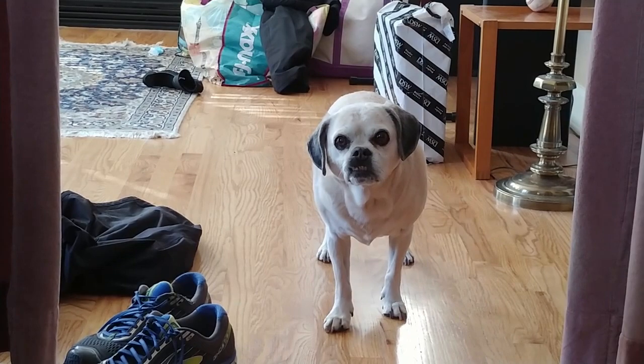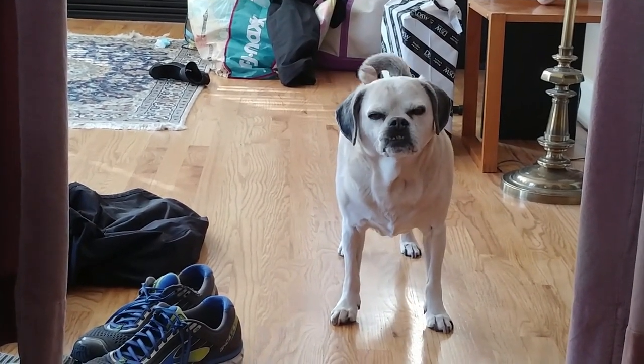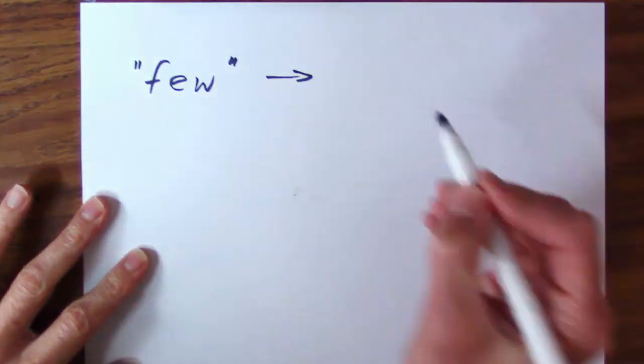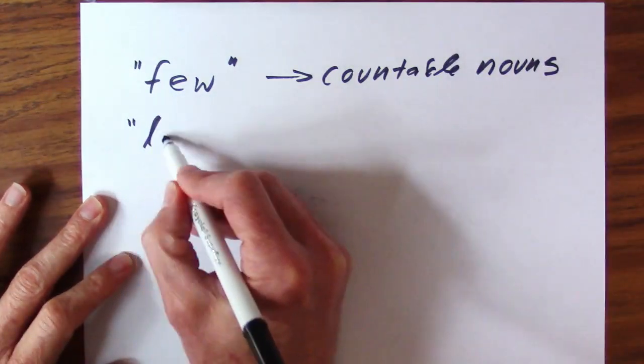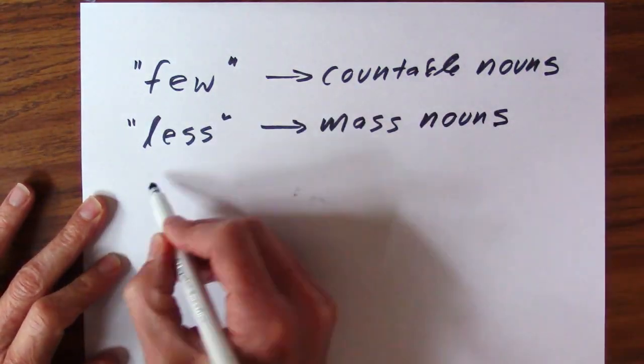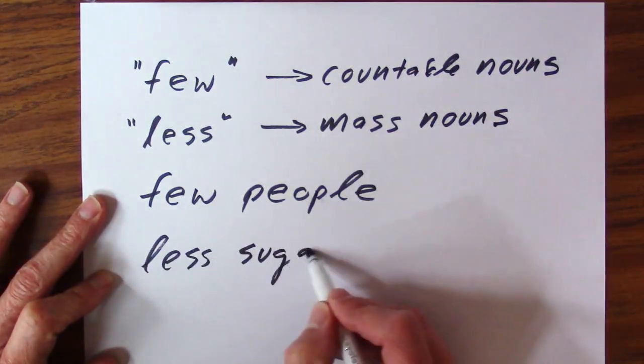All right. What do you want to talk about? Well, I thought I'd like to pick up today on something we talked about just briefly, and this will be a very brief conversation. But we talked about using few for countable nouns and less for mass nouns. So, like, there's less sugar in the bowl. There's a few people. You can count the people. You can't count sugar. That also applies to something else, and that is number and amount.